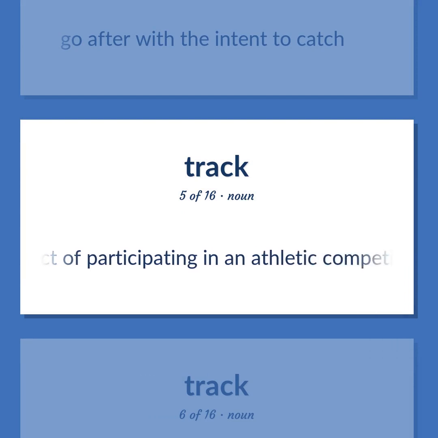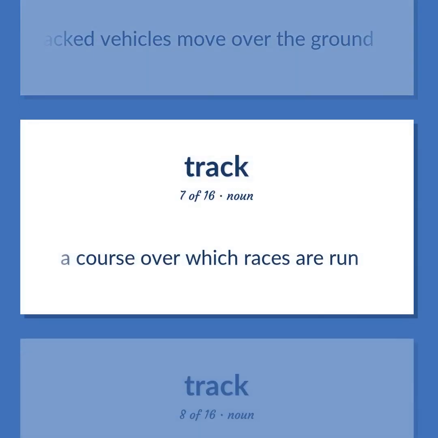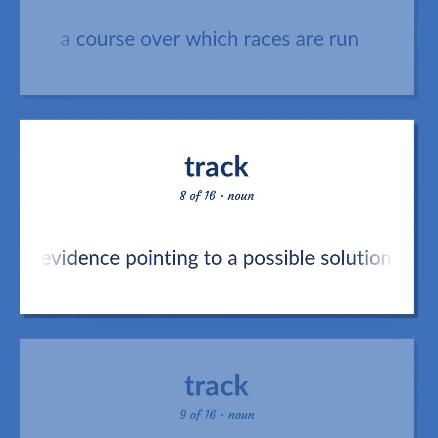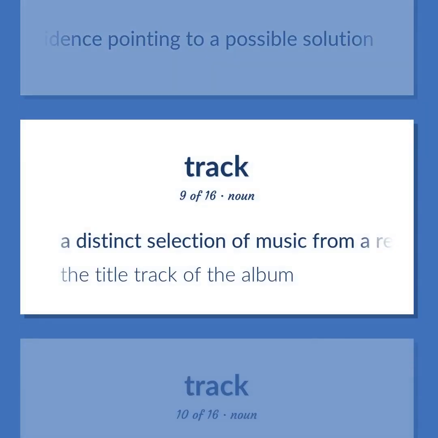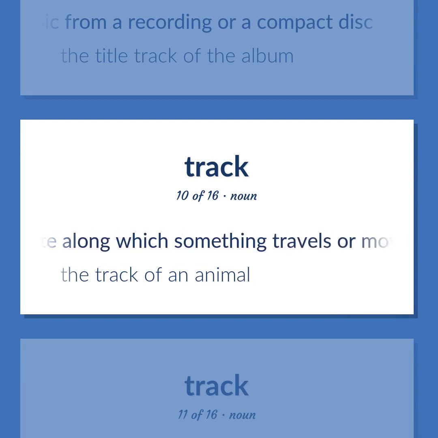The act of participating in an athletic competition involving running on a track. An endless metal belt on which tracked vehicles move over the ground. A course over which races are run. Evidence pointing to a possible solution. A distinct selection of music from a recording or a compact disc. The title track of the album. A line or route along which something travels or moves. The track of an animal.